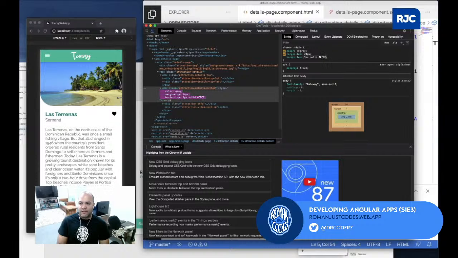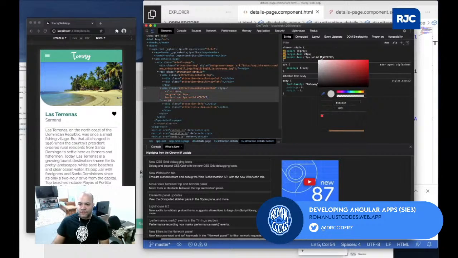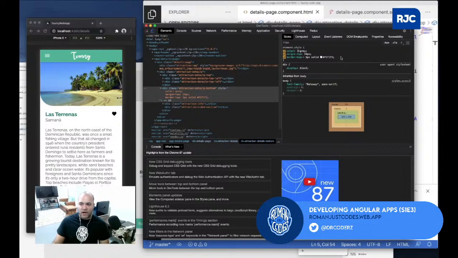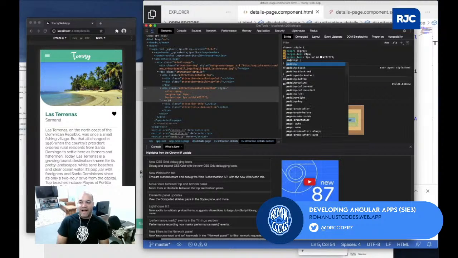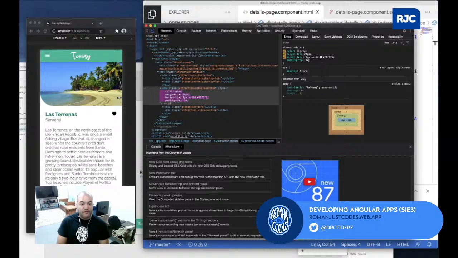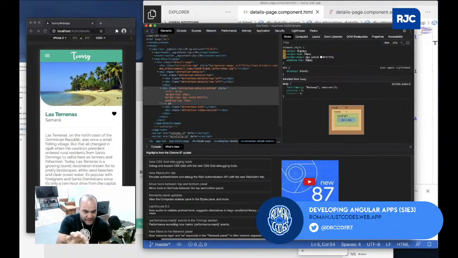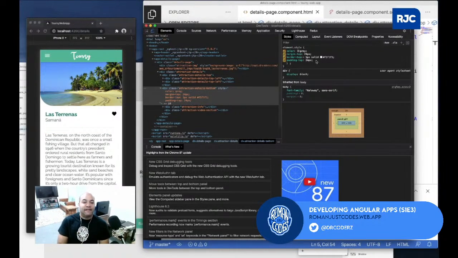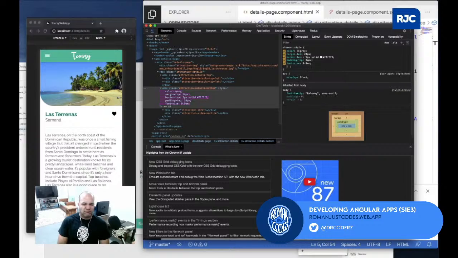Actually, let's go even lighter, something more subtle, like F1. Then I'll do padding top, same thing, 24 pixels. That way you see that very thin division between the title and the body. I think it gives you a very clean division between the content and that. So I'll do font size, let's do 0.9, something like this, which makes it readable.